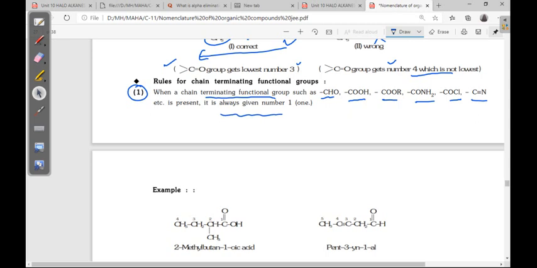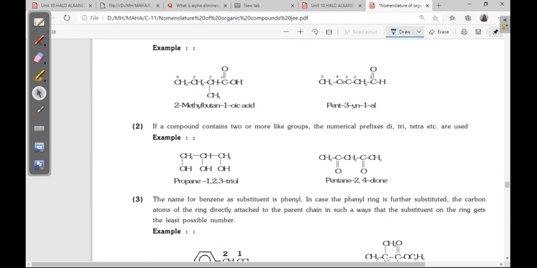See here the examples. Your carboxylic acid is there, number 1. First you give number 1, then you go for the long chain: 1, 2, 3, 4, a 4 carbon chain. Here 1, 2, 3, 4, 5. If you go for the name, first the total carbons are 4, so first of all, but-. See, what is the IUPAC structure?